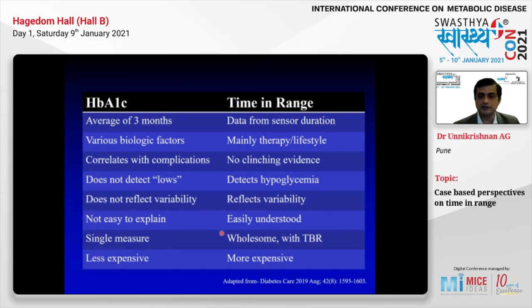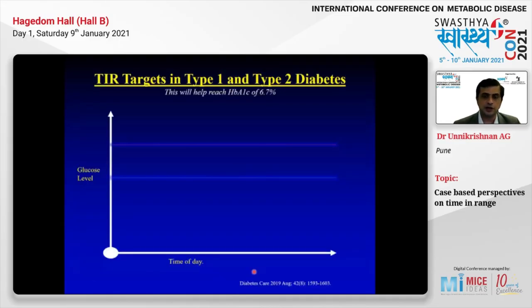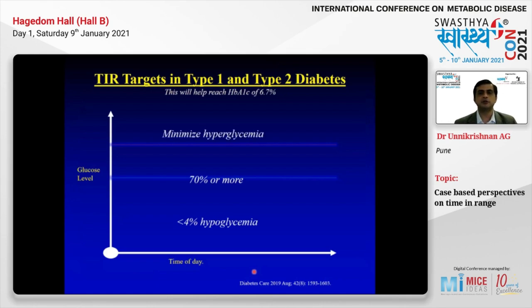HbA1c is a single measure. Time in range is a more complex measure. HbA1c is less expensive. Time in range is more expensive. A time in range of 70% means the A1c is 6.7%. So the guidelines say that time in range should be 70% or more, less than 4% should be hypoglycemia, and hyperglycemia should be minimized. This will help reach a HbA1c target of 6.7%.